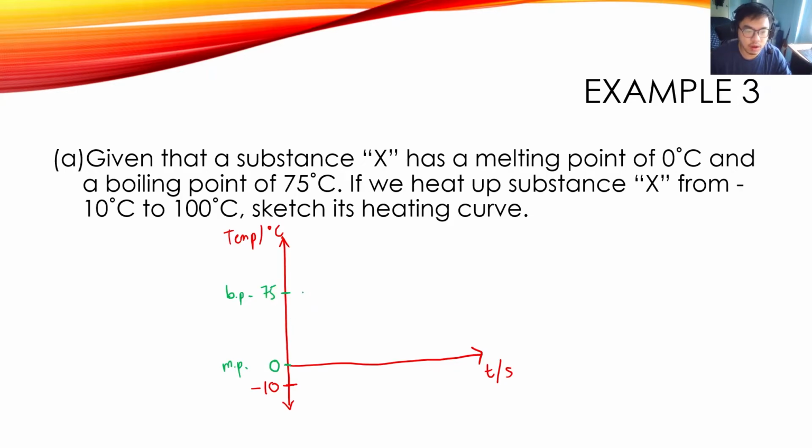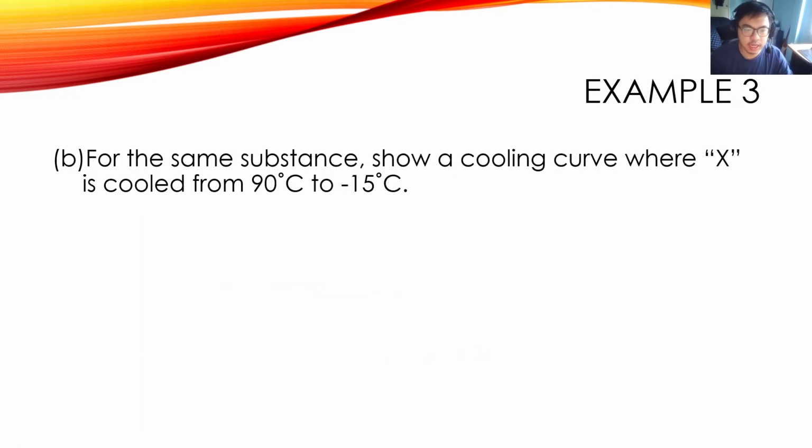Now we have to draw what the heating curve looks like. The substance starts at minus 10 degrees Celsius. The temperature rises, and then when it reaches its melting point, the temperature is constant. And then once everything has done melting, it rises again, and then it reaches its boiling point, which is here. And then once everything has boiled, the temperature will rise again. So this is what the heating curve should look like. Let's do this other example.